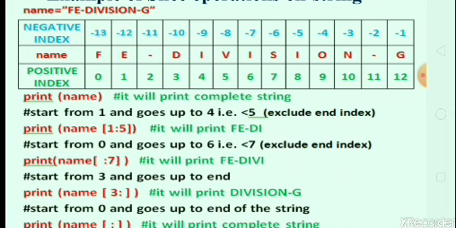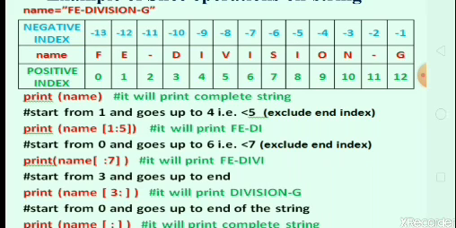So here the starting index is 1, so e is located at position 1. So the output should be like this: e-di, that is, I is stored at the 4th location, because we take less than 5. So the 4th location, I is stored, that's why I have to print I in the output.